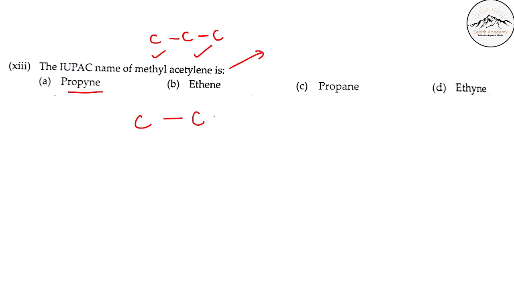Methyl acetylene will be this, and here 1 carbon is attached, and if you want to fill the electrons, 1 hydrogen, so here also this 1 bond will come, so 3 bonds will come, so it is yne. Ane, ene and yne, right?